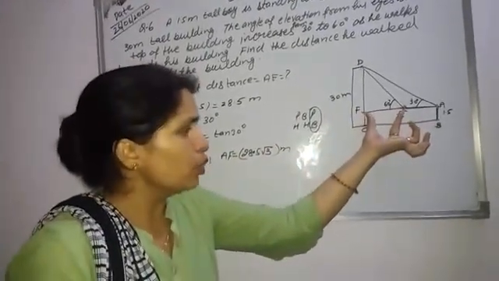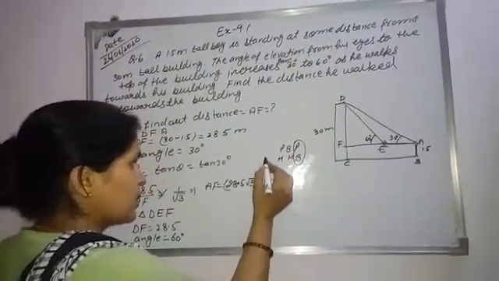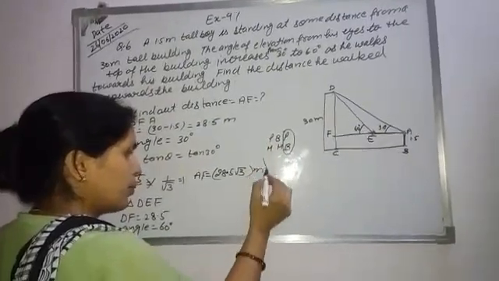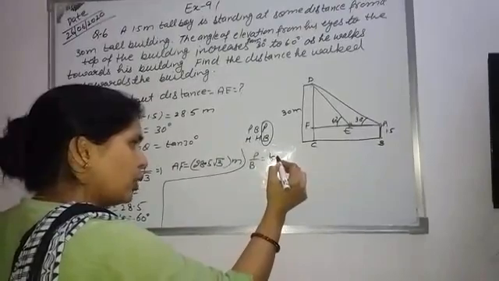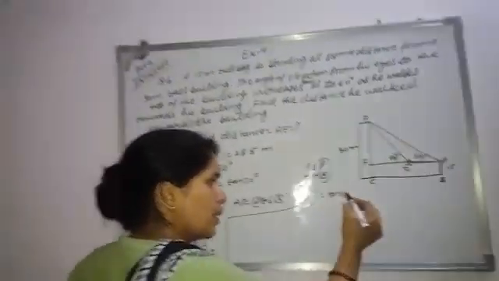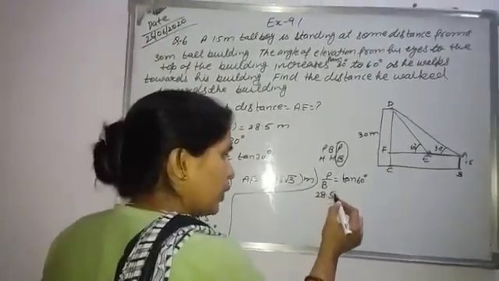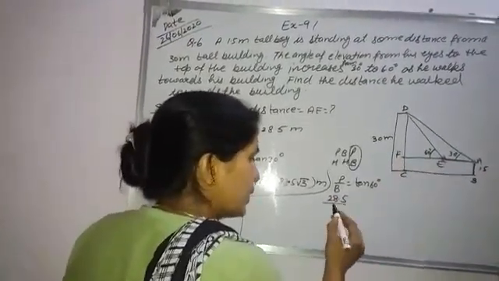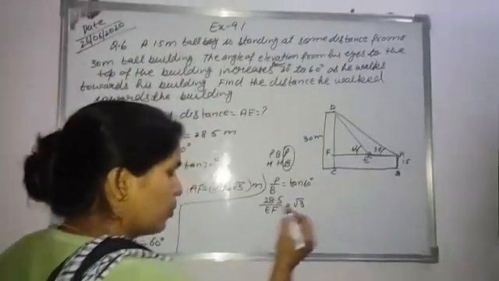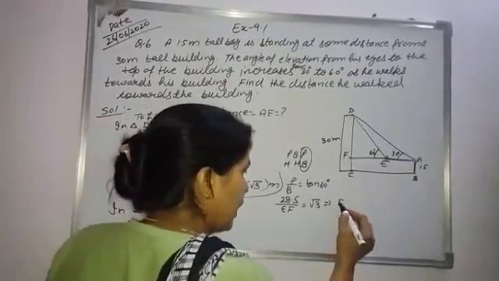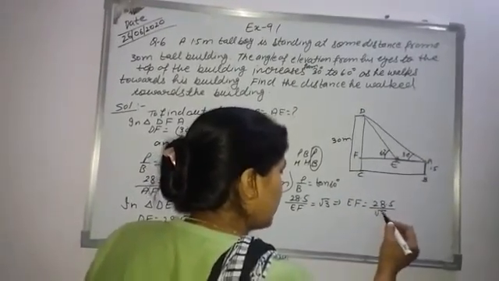Again we want to find the base. Perpendicular divided by base is equal to tangent 60 degree. The perpendicular is 28.5 and the base is EF, and tangent 60 is root 3. So EF is equal to 28.5 divided by root 3.